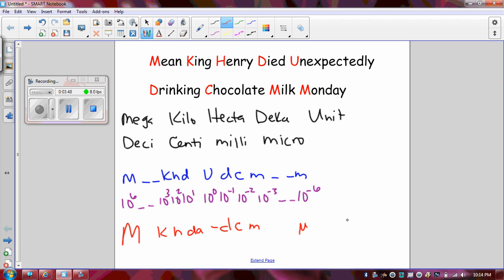Now, a couple of key things I want you to notice before we do some examples. When you're looking at the Mean King Henry saying, first of all, notice that there are 3 M's in the saying. So make sure that you know that the first one stands for mega, the second one is milli, and the third one is micro, because that can be confusing. And then the other thing is notice that there are 2 D's. The one on the left is deca, and the one on the right is deci. So make sure you keep those straight as well.